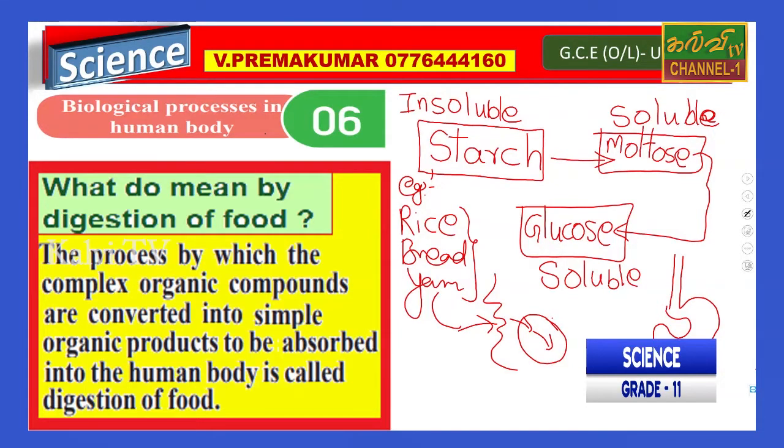We can give another example: protein also is broken down into amino acids.